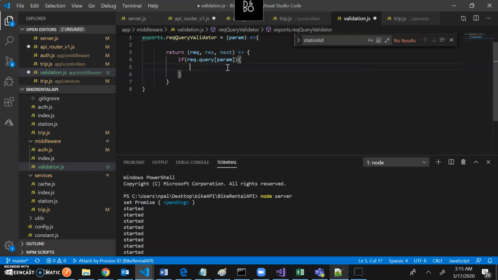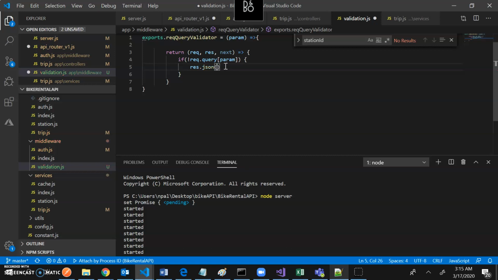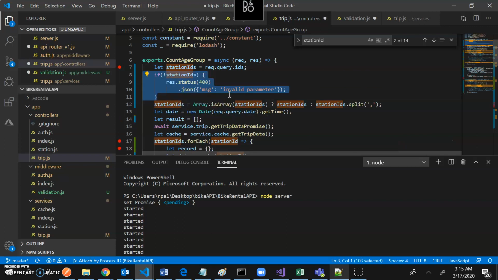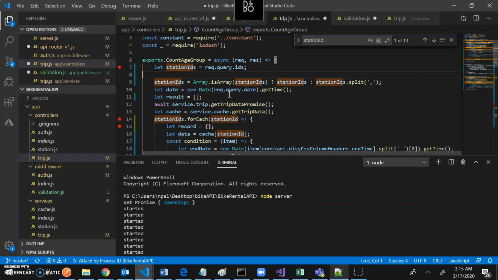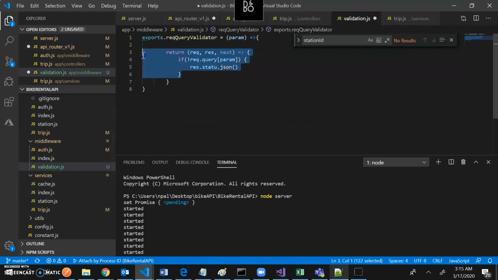Okay. Rather, if this is not valid, okay, I just say that this is not valid. So I would just res.json, okay, res.status. The same thing what I was doing in trip controller, I want to do the same thing over here. So I think there was this validation and I want to just copy paste it over here. What validation I was doing over there.